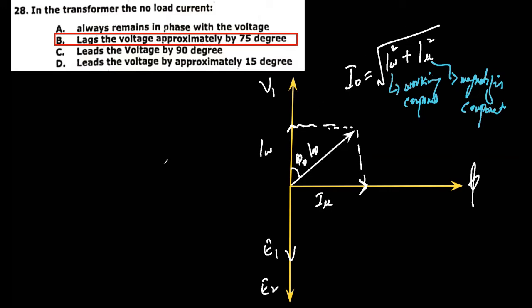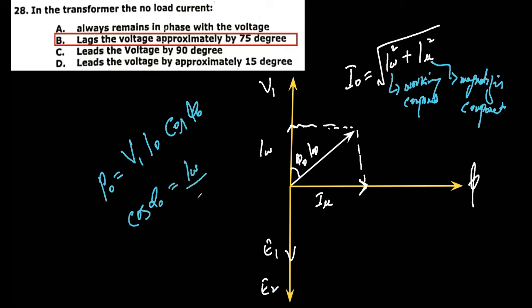So the no load power will be equal to V1 times I naught, the no load current, times cos theta naught, where cos theta naught is equal to IW divided by I naught, which is the power factor. Okay, so the correct option is the no load current lags the voltage by approximately 75 degrees. So option B is the correct answer.